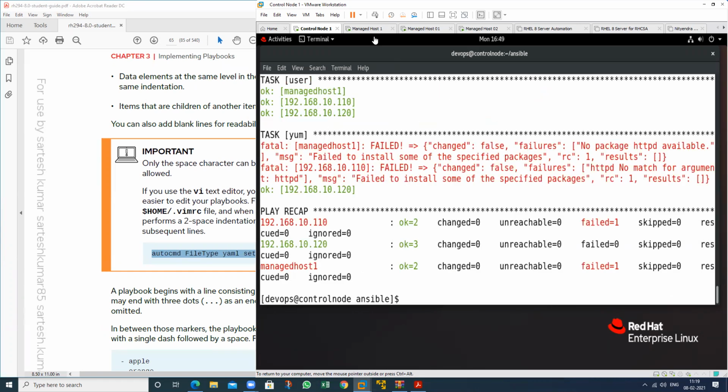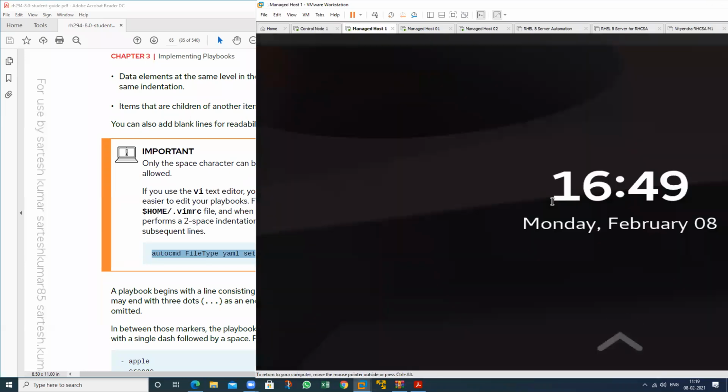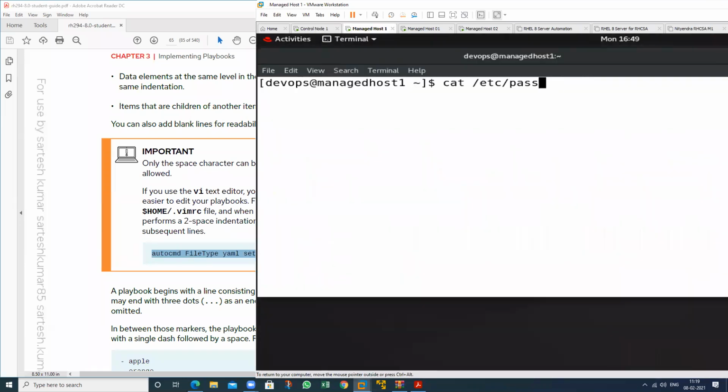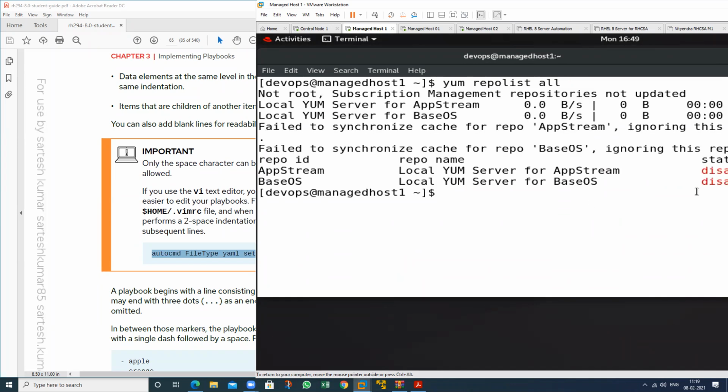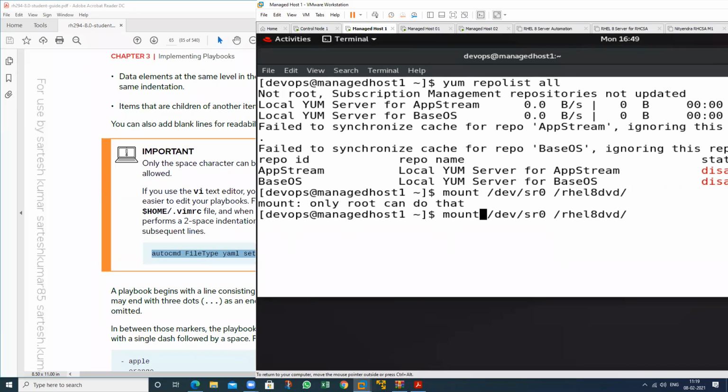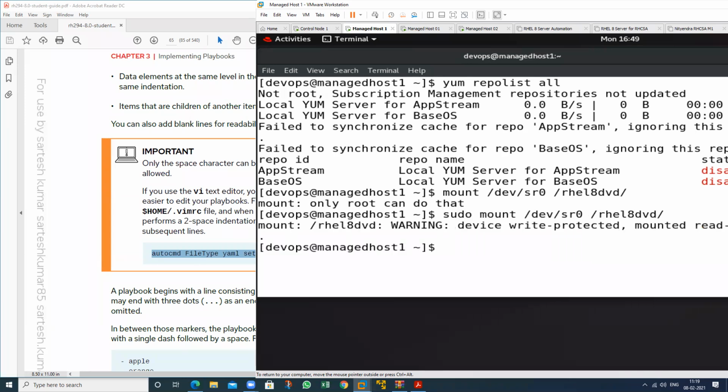Okay. At this time on this particular machine there is no yum. Yum repolist all. See this one, disabled. So just use mount /dev/sr0 on /rhel. Only root, so just sudo. It says write-protected. Use this command in this machine also.